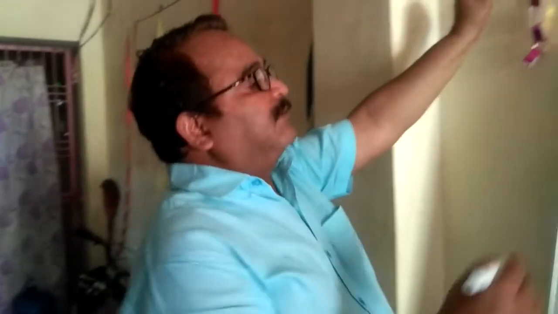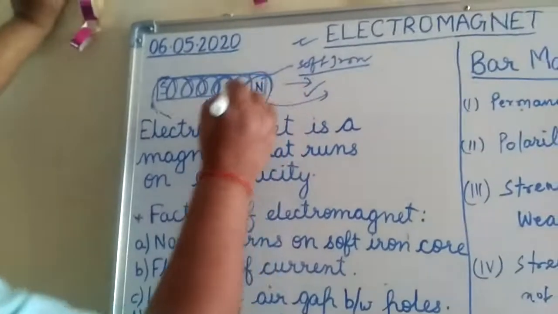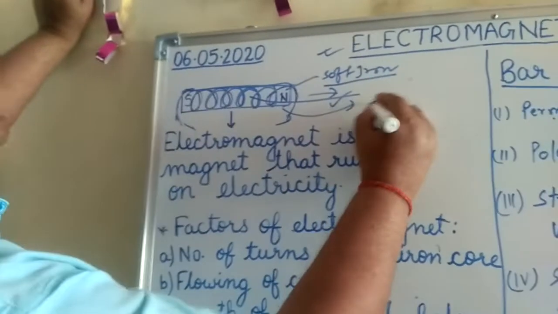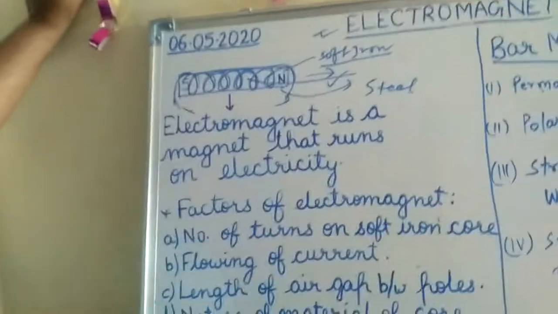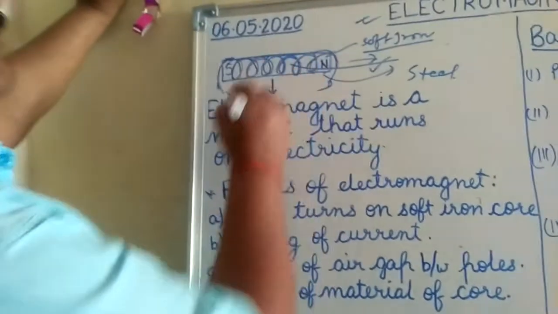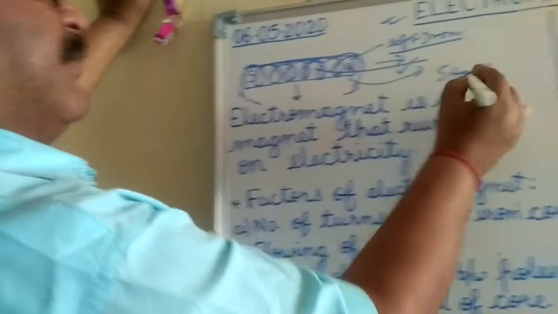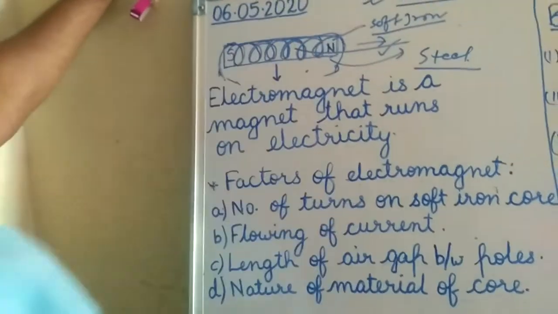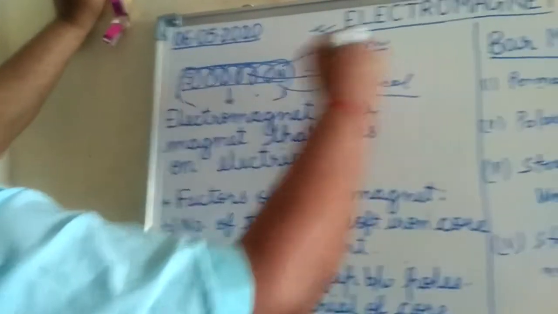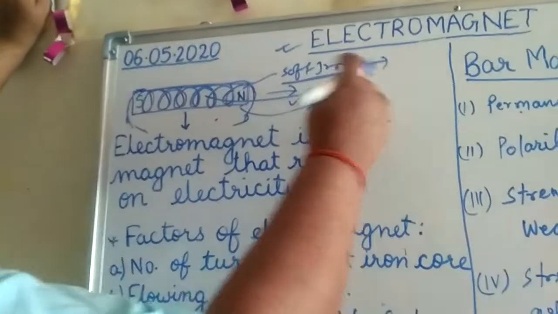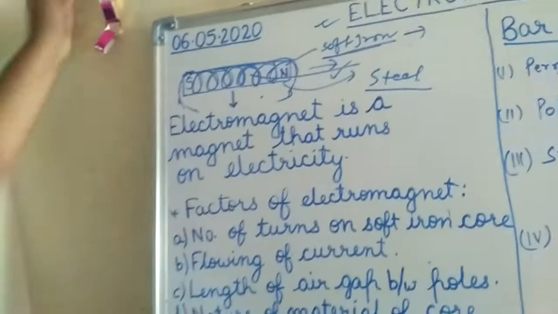So it becomes an electromagnet. But one thing we want to say here: in place of the soft iron core, if we add steel as a core into the wire and current flows through it, then it also behaves like a magnet, but that magnet is a permanent magnet, like bar magnets. When we wind the wire on a soft iron core, it becomes an electromagnet, which means its nature is temporary.